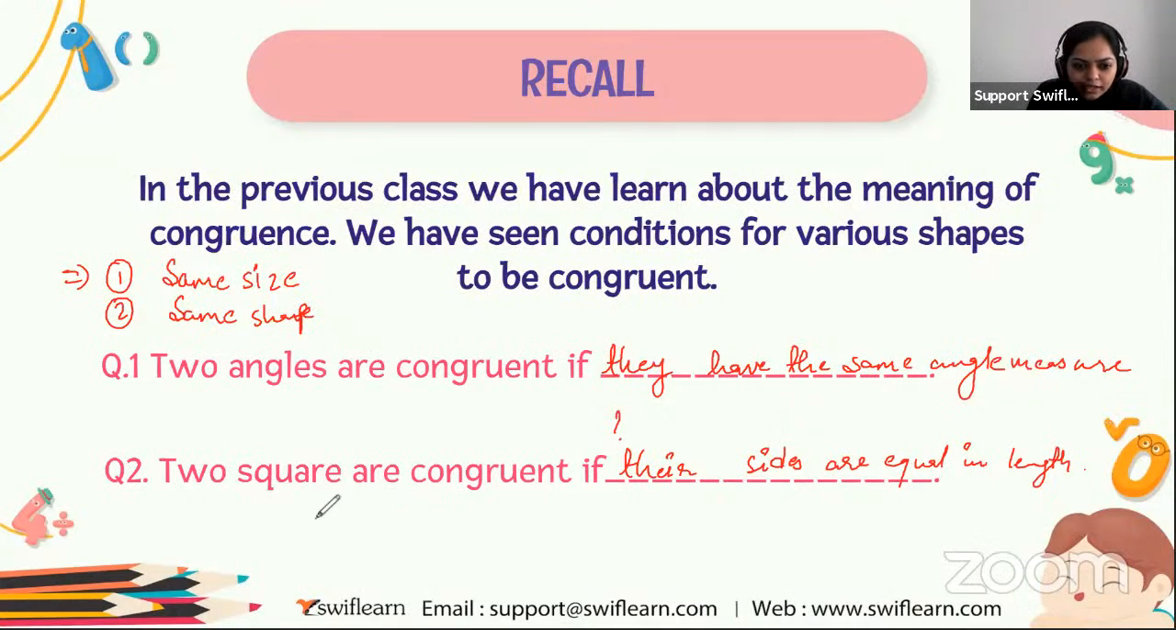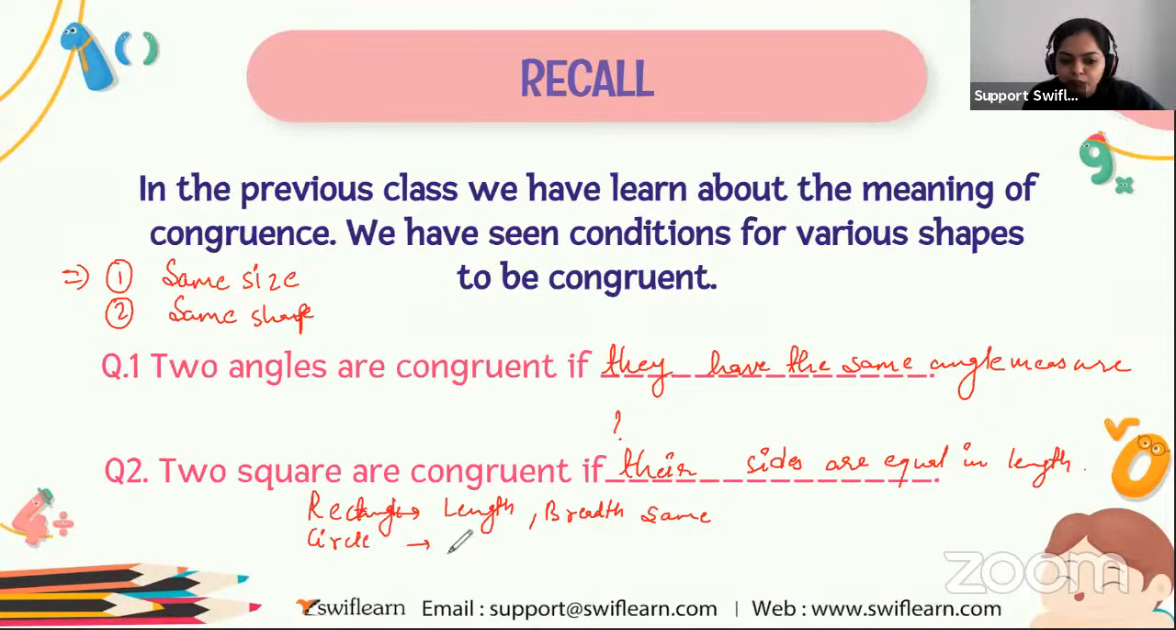And what about the rectangle? Two rectangles are congruent just if their length as well as breadth are the same. Very good. And if I talk about the circle, what is the condition for congruence of a circle? If both circles have the same radii, then the two circles are congruent. Okay, all right. So this is all about the last session.